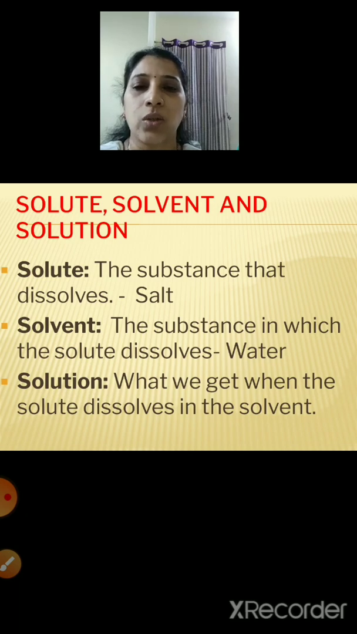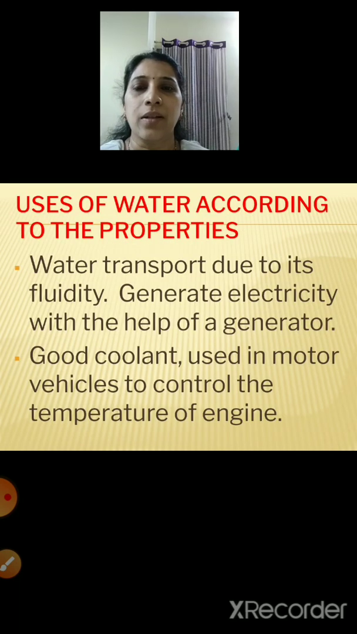And what is a solution? What we get when the solute dissolves in the solvent. So when water plus salt is added and it gets dissolved, that is called a solution. So what we get when the solute dissolves in the solvent is called a solution. So let's move to the next part.